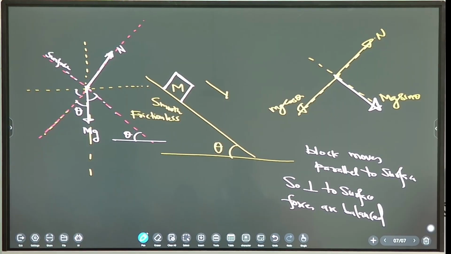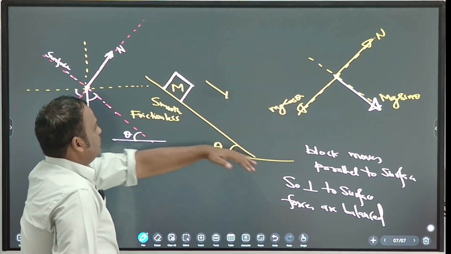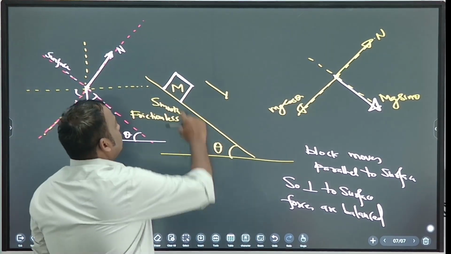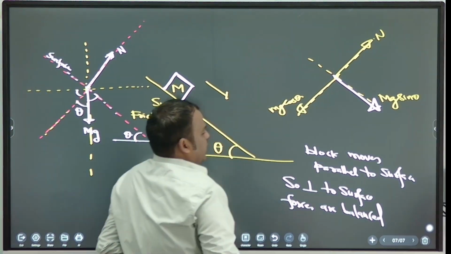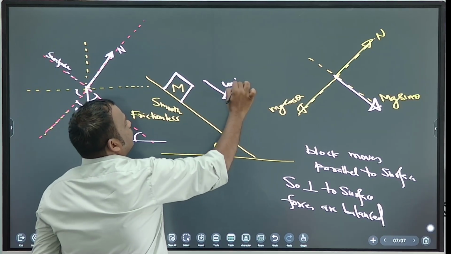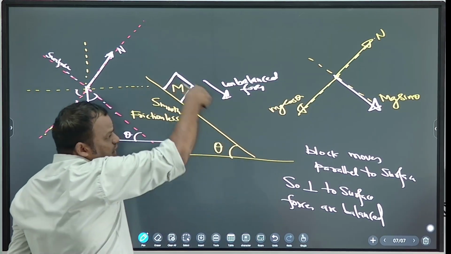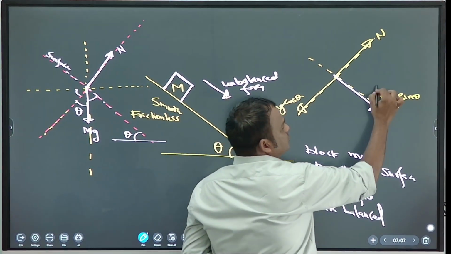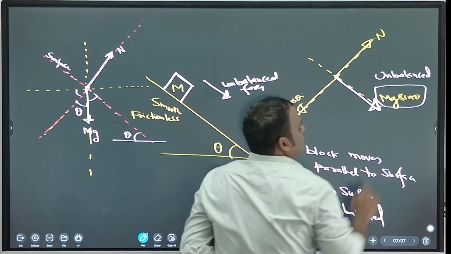Okay, on a smooth inclined plane, block moves along the plane. Why? Why is the block moving along the plane? Because perpendicular to surface, forces are balanced. Unbalanced force is along the surface only, parallel to surface. And what is that unbalanced force? What is the unbalanced force here? Mg sin theta. So unbalanced force is mg sin theta.